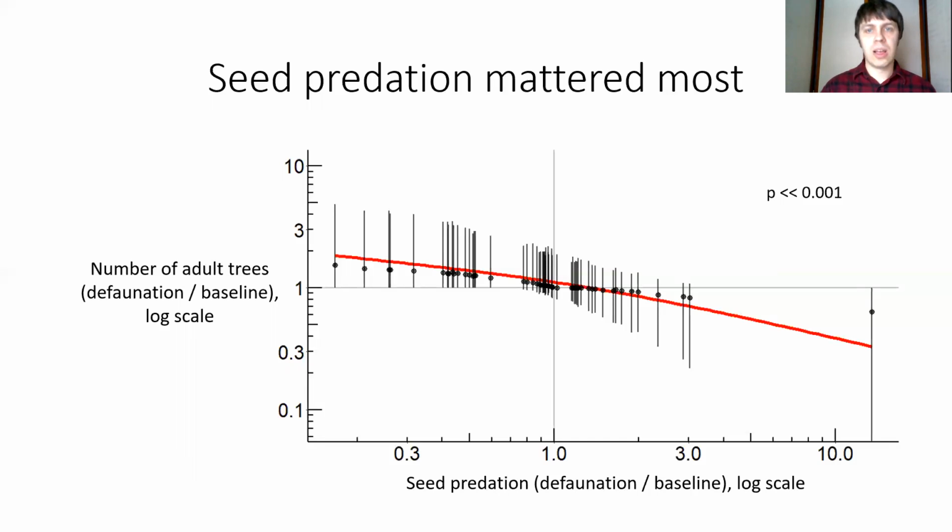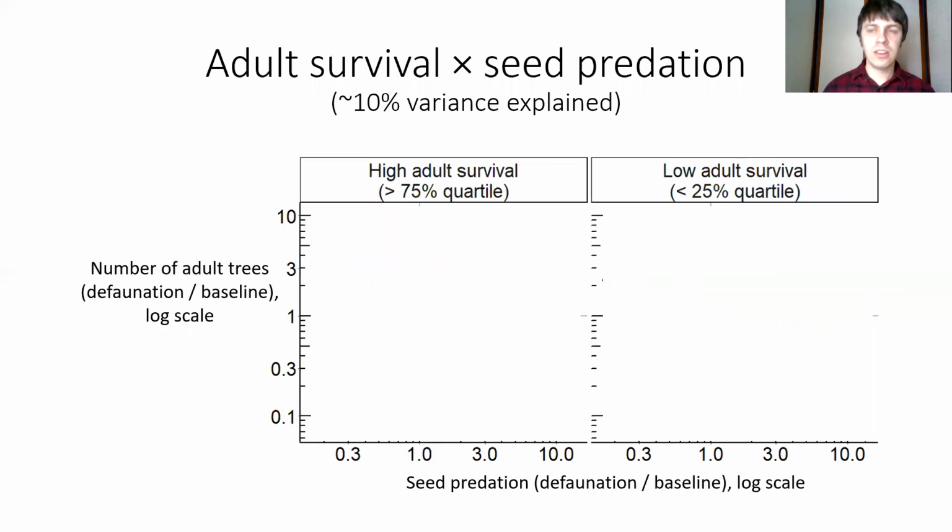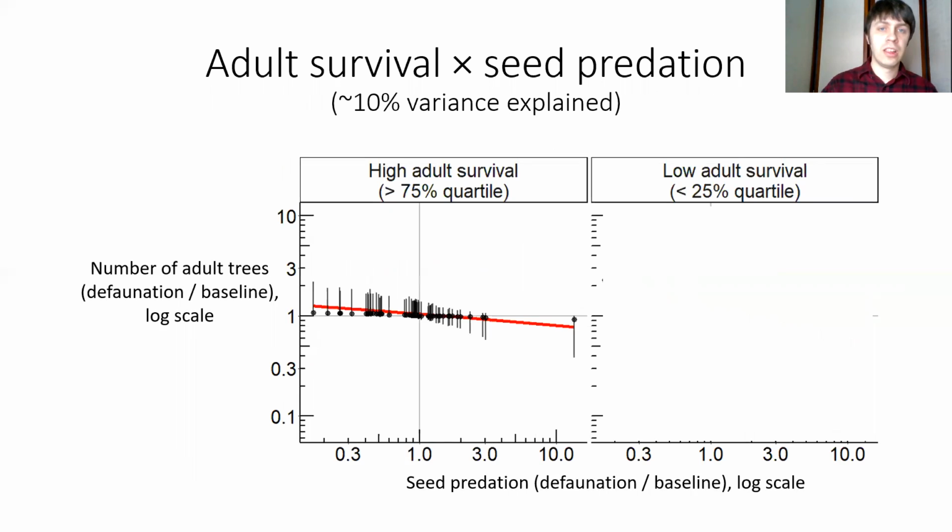But it's a little bit more complicated than this because it also depends on the adult survival. So with long-lived adults, species that have high adult survival, what we see is across this range of seed predation values and across all of the different model parameter configurations, values tend to stick close to 1.